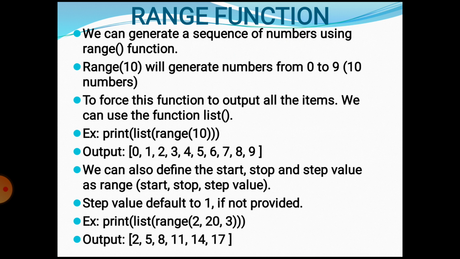We can also define the start, stop and step values for range. The step value defaults to 1 if not provided. Print list range 2, 20, 3. Here 3 is the step value, the start value is 2 and the stop value is 20. So the output will come like this.